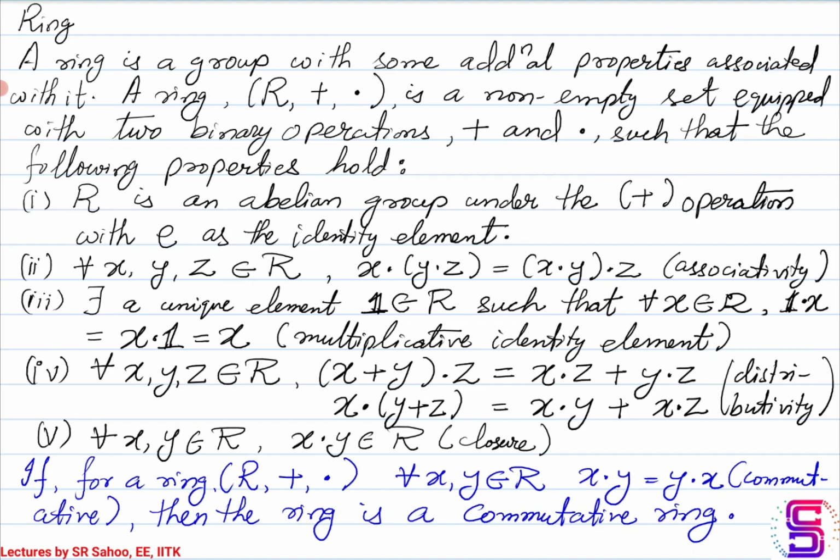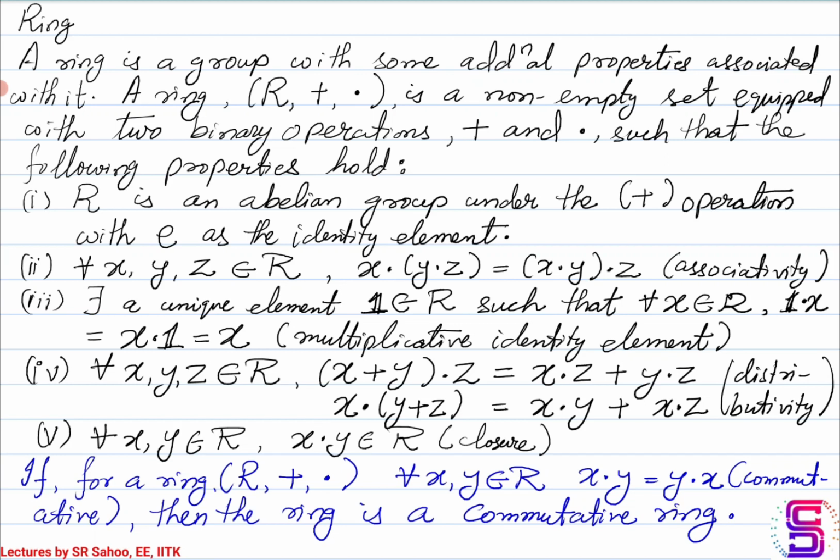The third property that this set R satisfies is the existence of a unique element, which I have denoted here with this double scripted 1. This unique identity element is in correspondence to the dot operation.